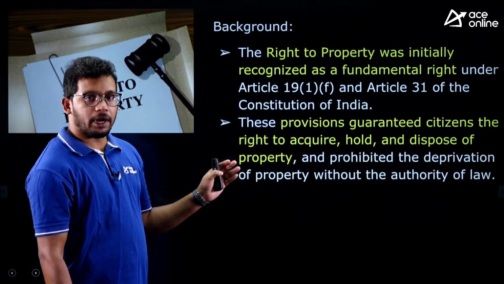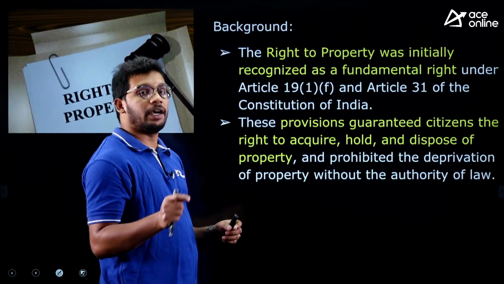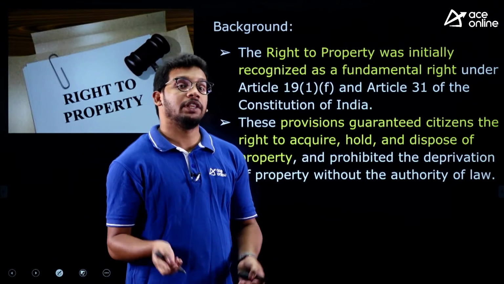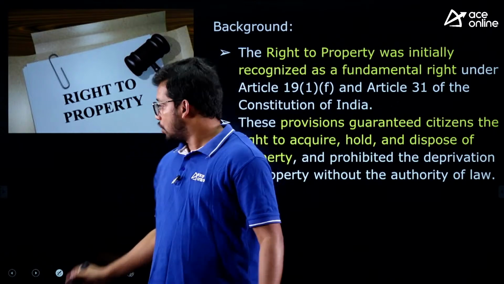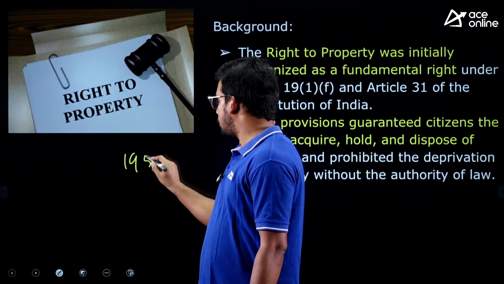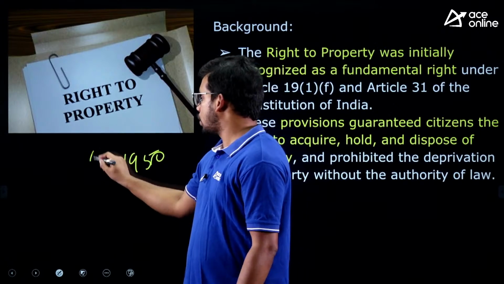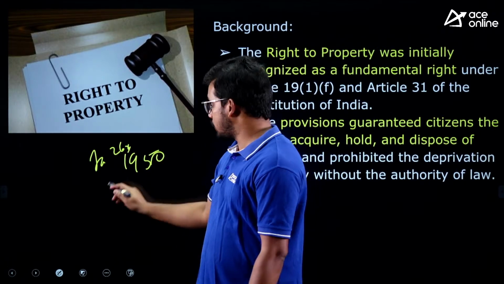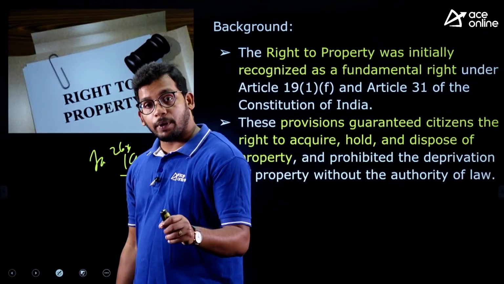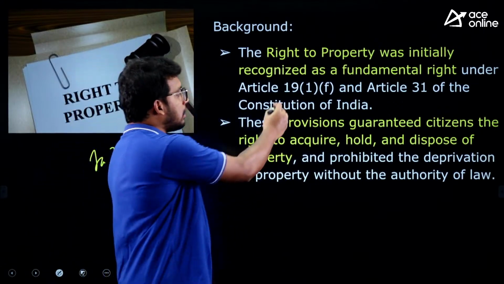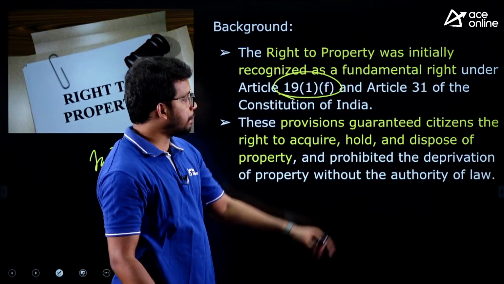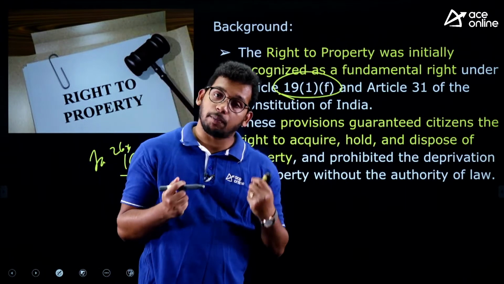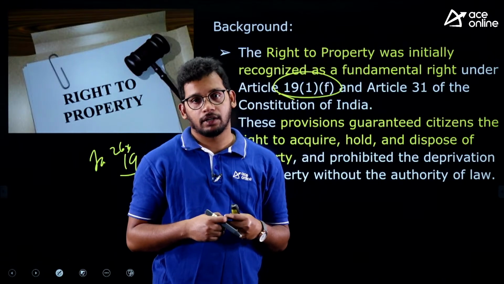So right to property was one of the fundamental rights under Article 19 and Article 31 when the Constitution came into the picture on January 26, 1950. Right to property was a fundamental right under Article 19(1)(f) and also Article 31. So nobody can take away the property because it is a fundamental right, right?